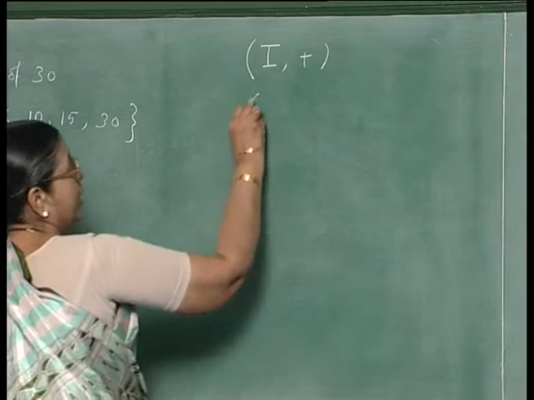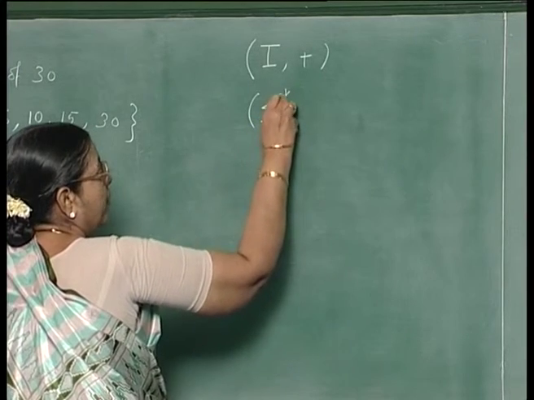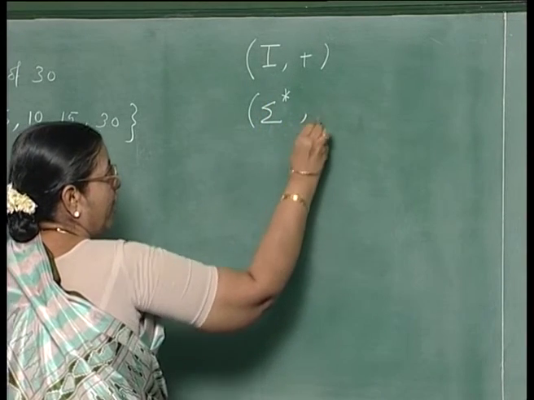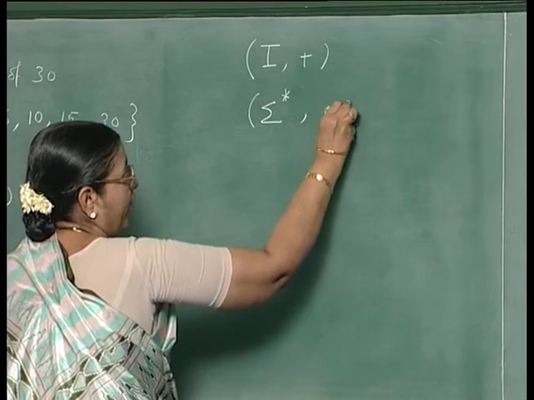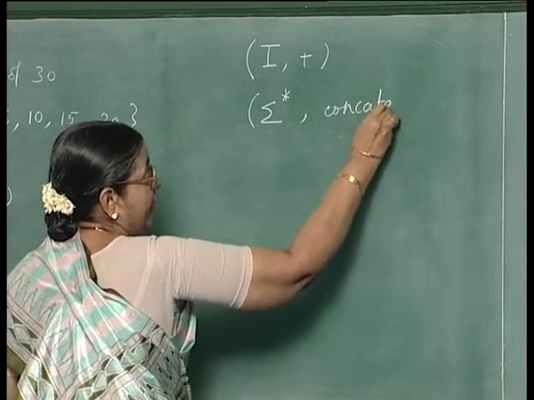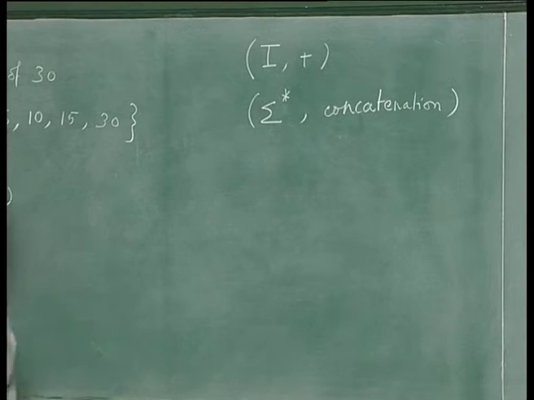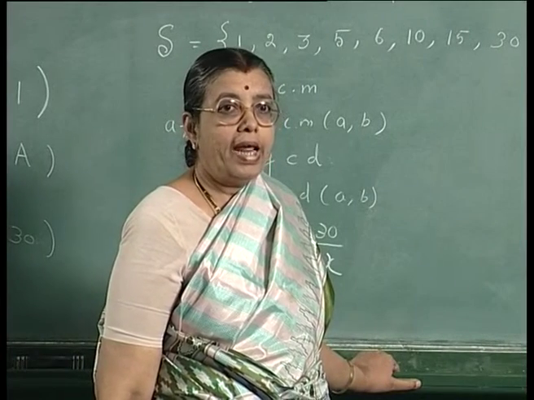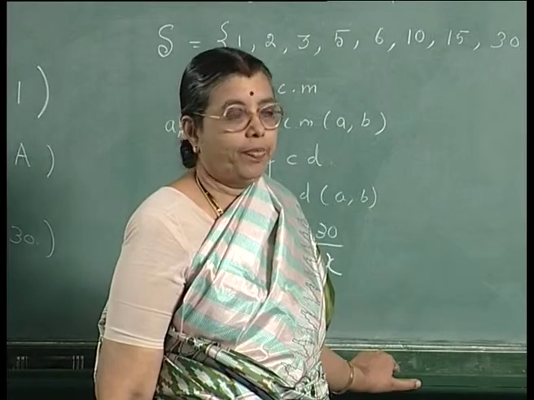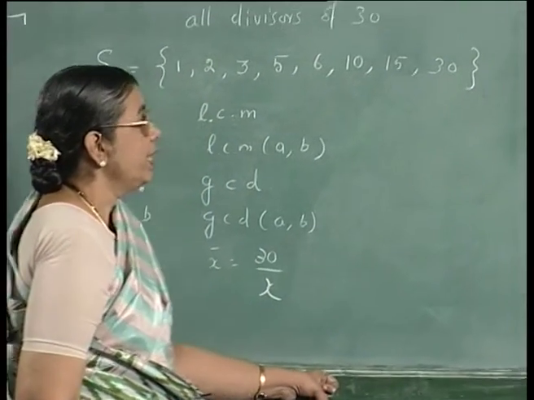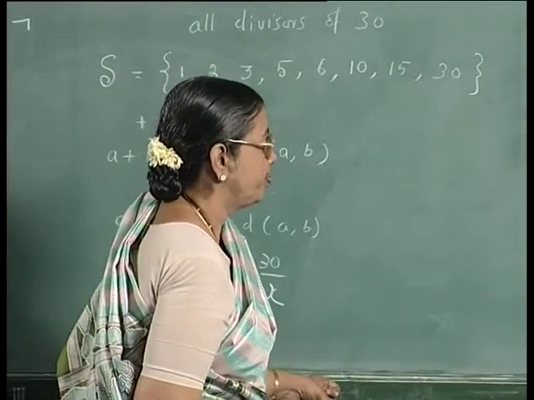Similarly, if you take an alphabet sigma and the set of all strings over sigma and concatenation of strings as the operator, then you find that if you take two strings and perform the operation of concatenation, the result you get is again a string. So, it is closed with respect to concatenation, and concatenation is associative. So, this again is an example of a semi-group.